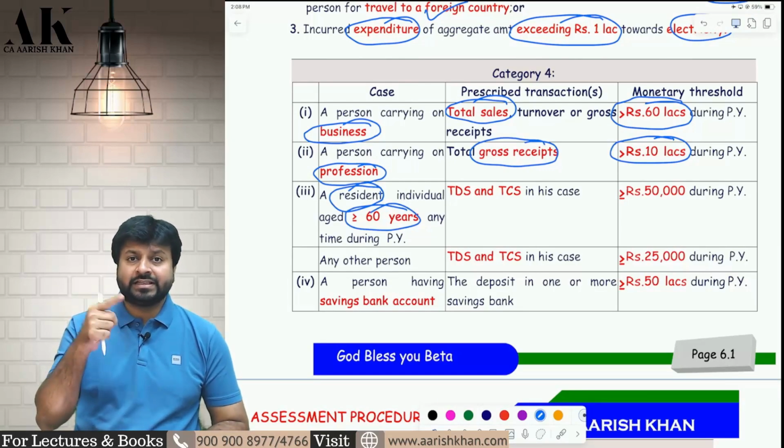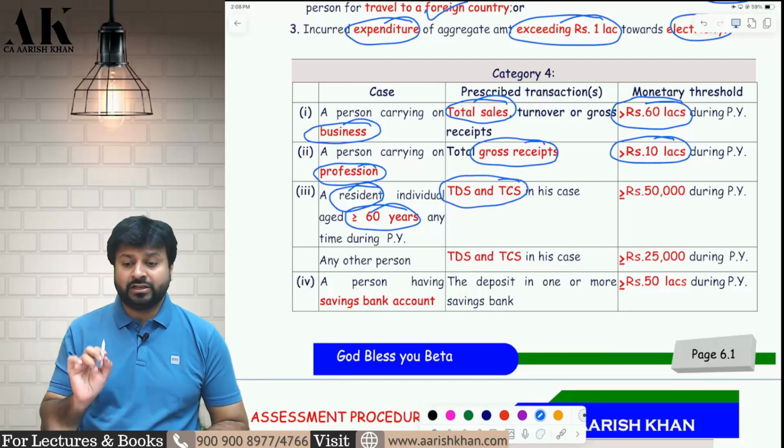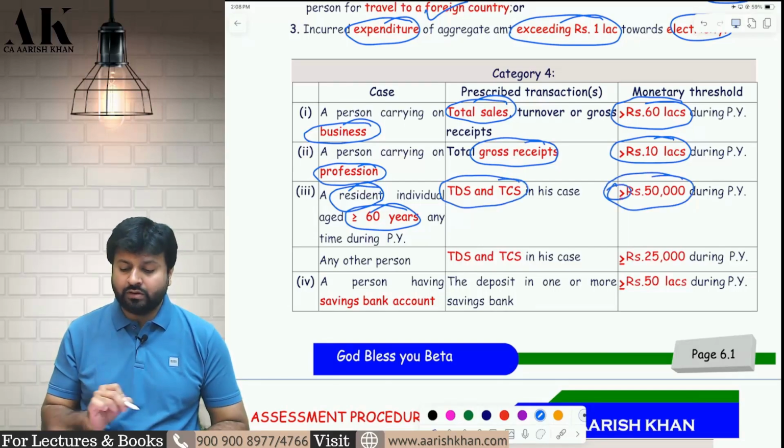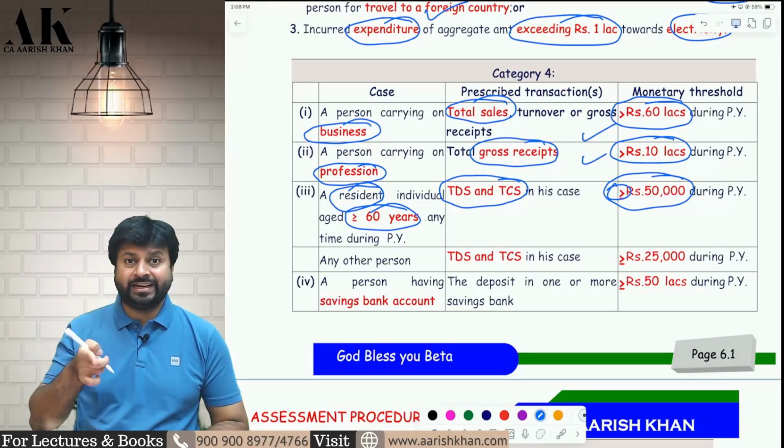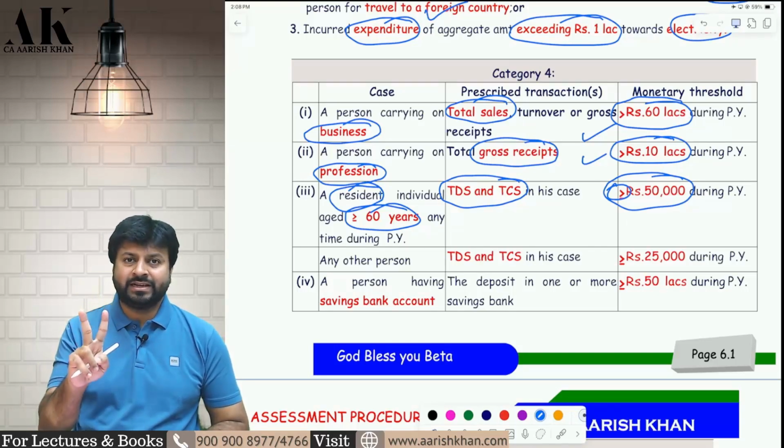If you are a resident as well as a senior citizen, and your TDS and TCS in the financial year is greater than or equal to, now, that's the reason I was saying in the previous two points it was greater than 60 lakh, greater than 10 lakh, but in the third point it is greater than or equal to 50,000 rupees. So if I am a senior citizen, a resident, and my TDS and TCS is 50,000 or more, then I am liable to file the income tax return.